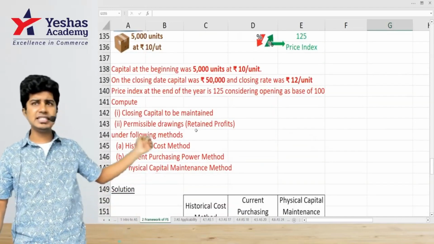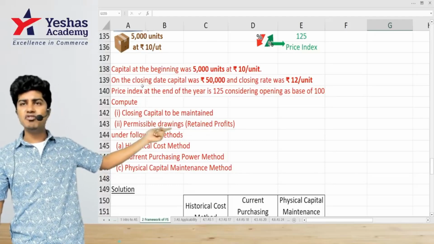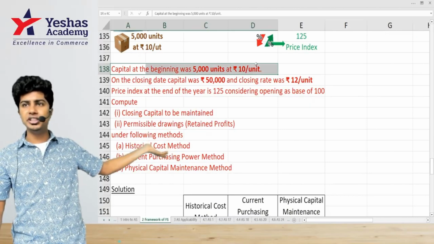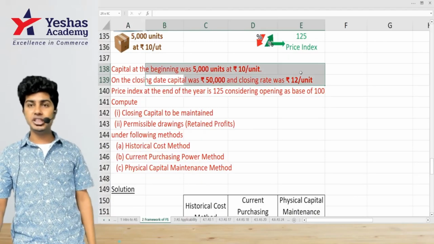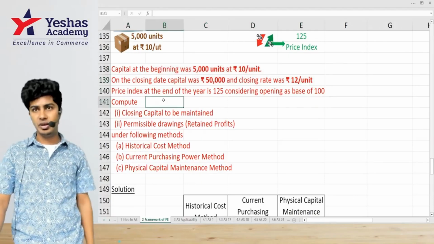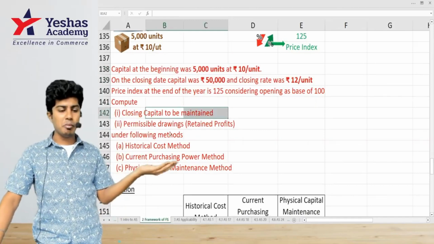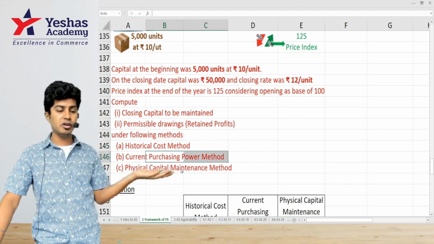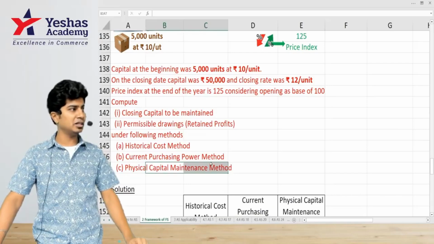Let's write down the answer. It is the same question, presented slightly in the form of statements. Capital at the beginning is 5,000 units at rupees 10. Closing capital is 50,000. Rate per unit is 12. Price index is 125. Identify closing capital to be maintained and the maximum amount that can be withdrawn under historical cost method, purchasing power method, and physical capital method.